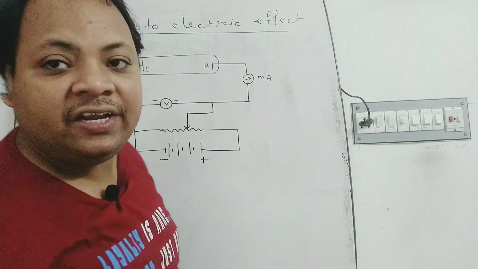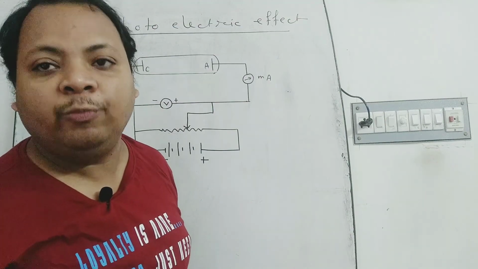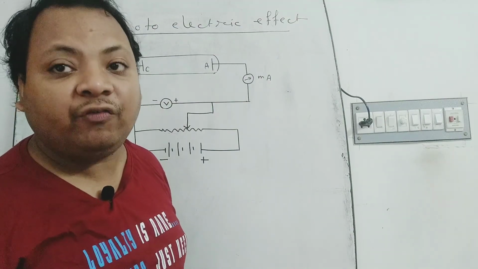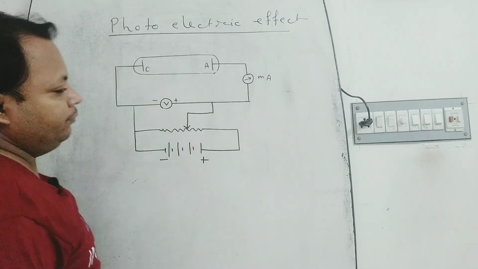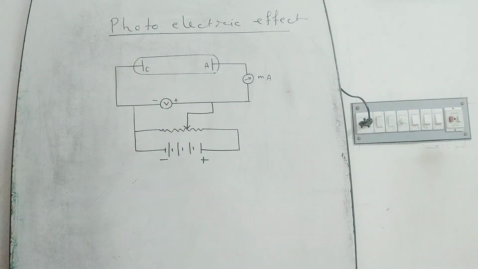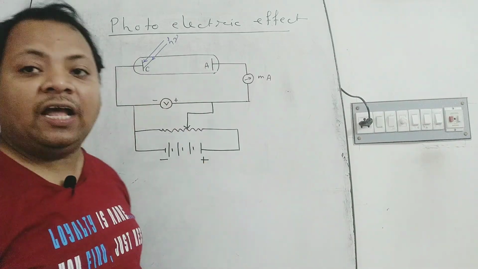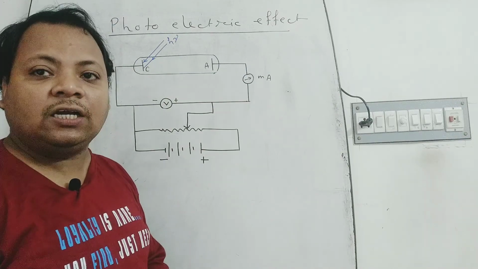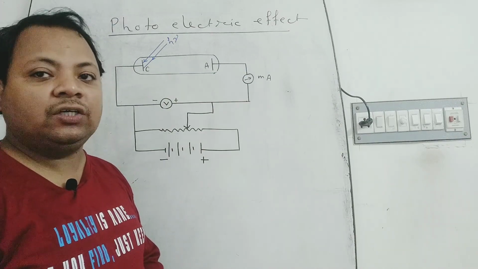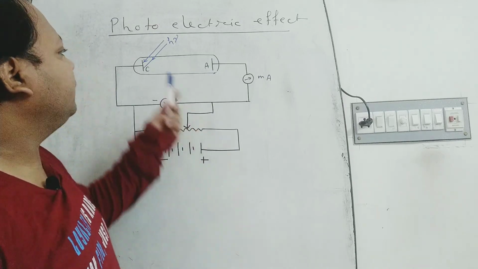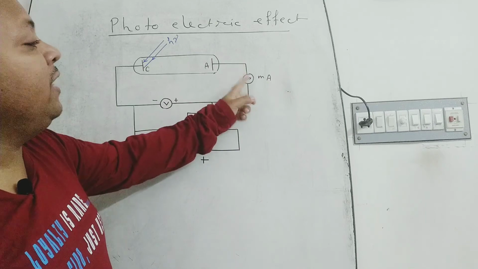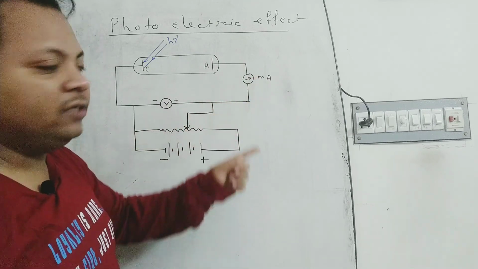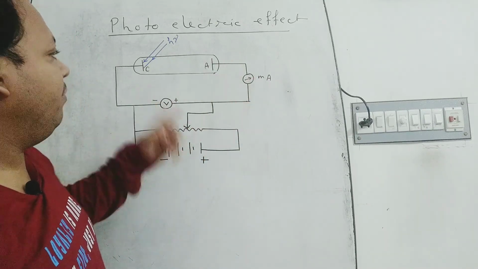But an interesting phenomenon will be observed when high frequency light falls on the cathode. When high frequency light such as gamma ray or X-ray or ultraviolet ray falls on the cathode, then the milliammeter responds and some current flows through this ammeter.